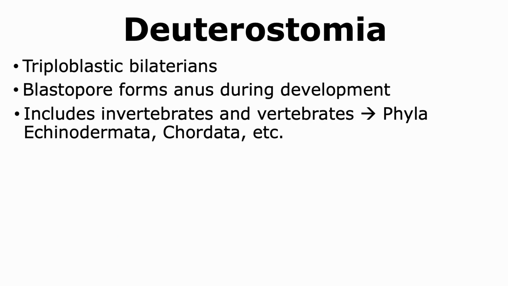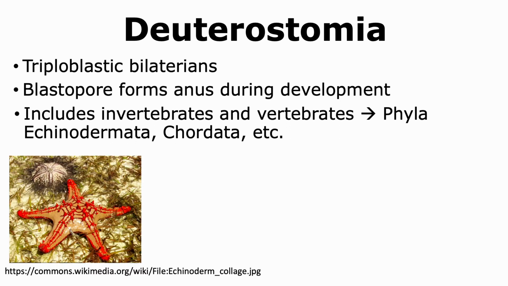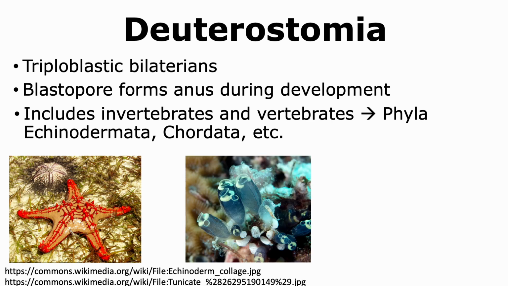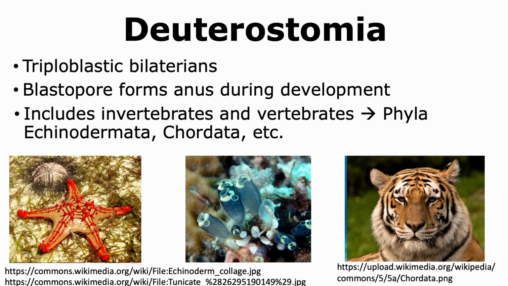Organisms that are in the clade of Deuterostomia can be invertebrates as well as vertebrates. Organisms that belong to the phylum Echinodermata, like starfish, or that belong to the phylum Chordata, which includes tunicates as well as vertebrates, come under the clade of Deuterostomia.